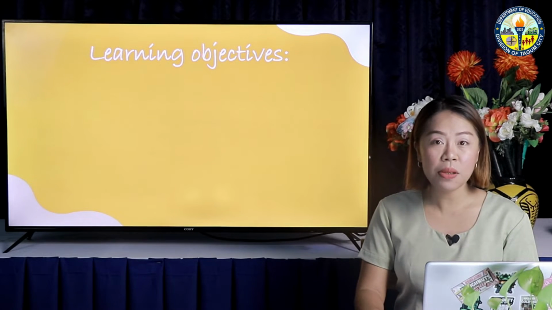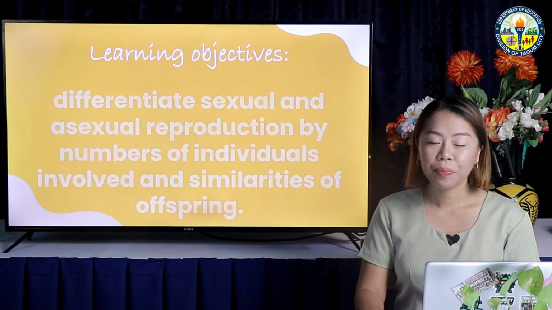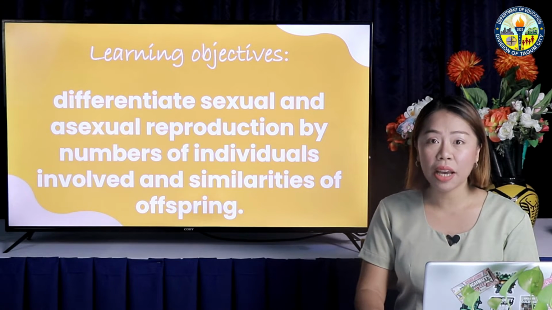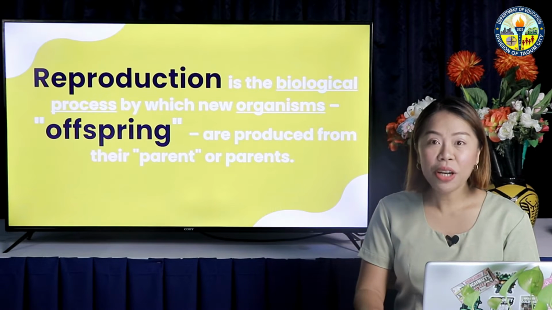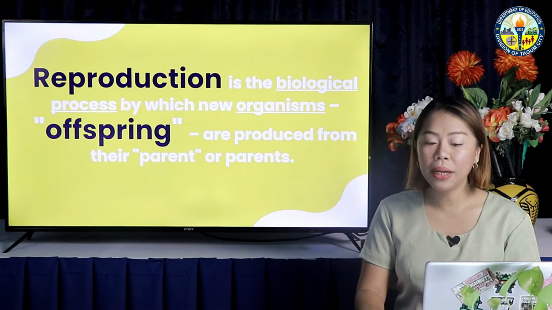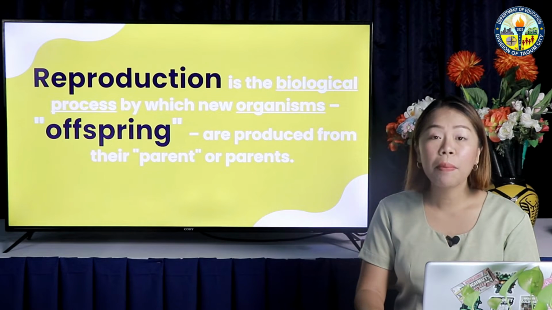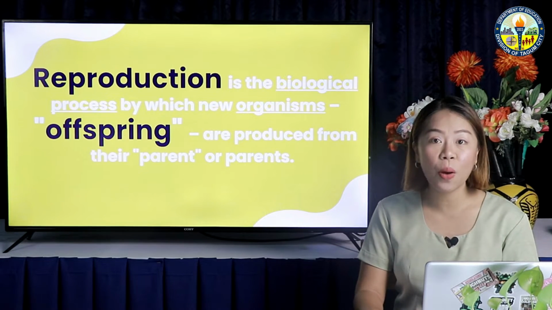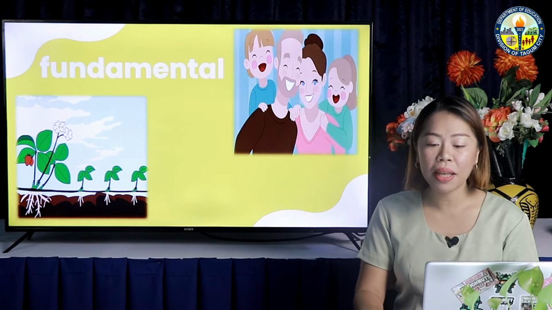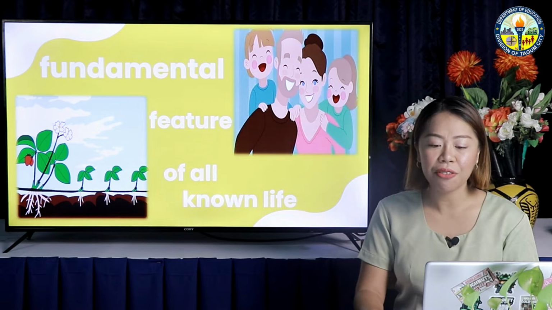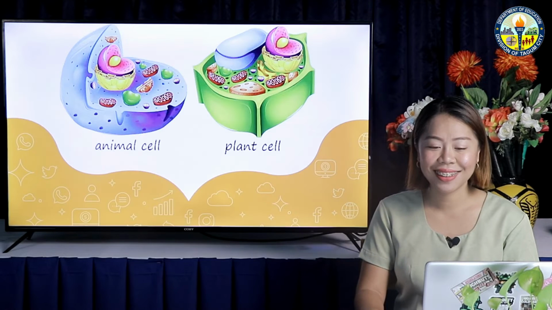Towards the end of our episode, you are expected to differentiate sexual and asexual reproduction by numbers of individuals involved and similarities of offspring. Reproduction or procreation or breeding is the biological process by which new organisms, also known as offspring, are produced from their parent or parents. Reproduction is a fundamental feature of all known life. Each organism exists as a result of reproduction.